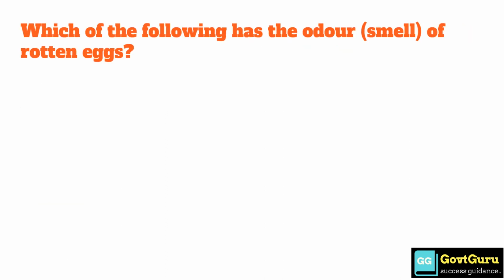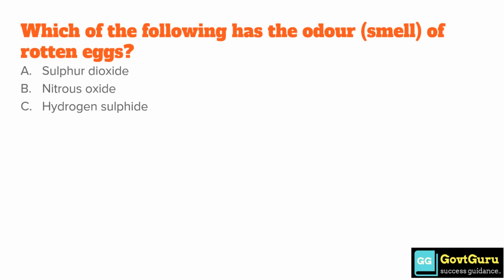Which one of the following has the odour of rotten eggs? Option A, sulfur dioxide. Option B, nitrous oxide. Option C, hydrogen sulfide. Option D, carbon monoxide. Answer is option C, hydrogen sulfide.